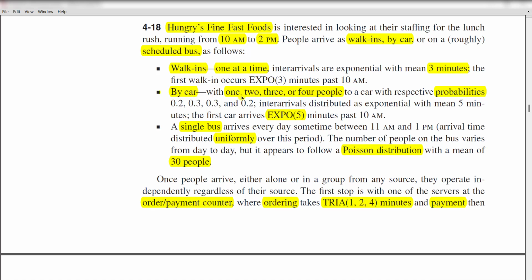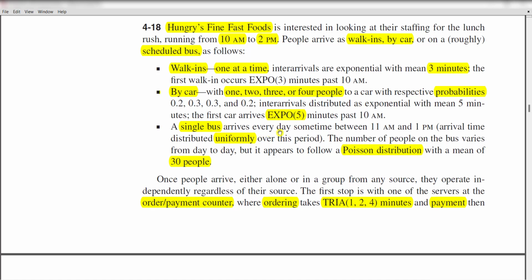People also arrive by car, with 1, 2, 3 or 4 people to a car with respective probabilities 0.2, 0.3, 0.3 and 0.2. The inter-arrival distribution is exponential with a mean of 5 minutes, and the first car arrives at 5 minutes past 10 a.m.